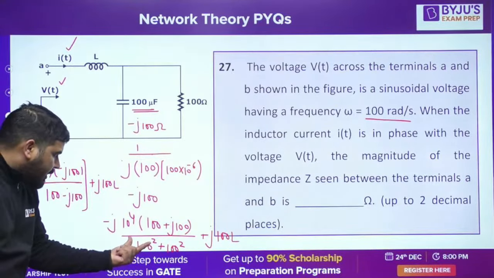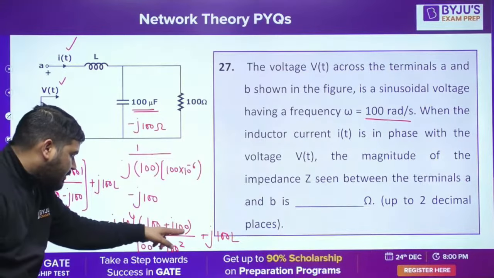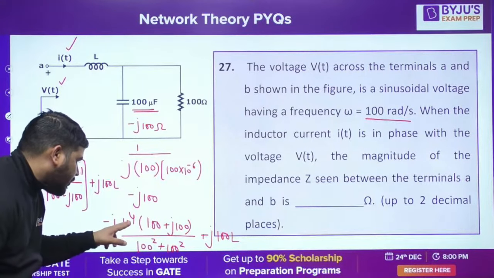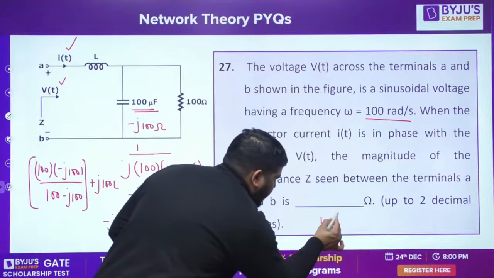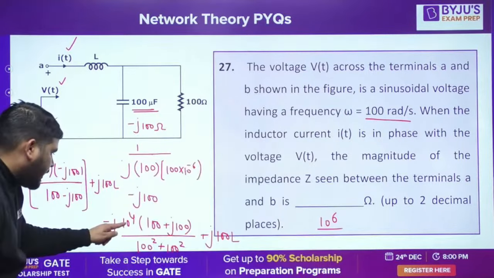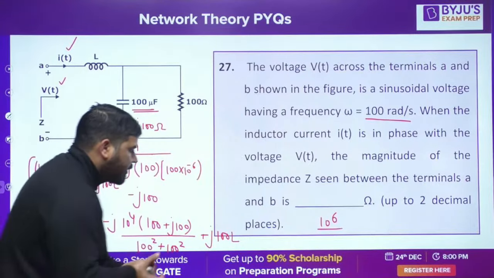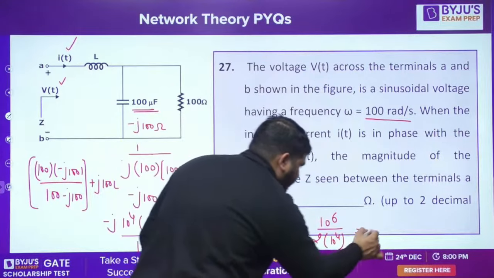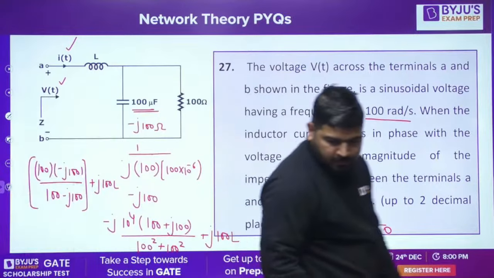So now look at the real part only, not the imaginary part. The real part is this j into this j. So it will become 10 to the power 4 into 100, that is 10 to the power 6, divided by 10 to the power 4 into 100. It will become 10 to the power 6 divided by 2 into 10 to the power 4. Is it fine? So it will become 50. Is it fine, guys? It will become 50.